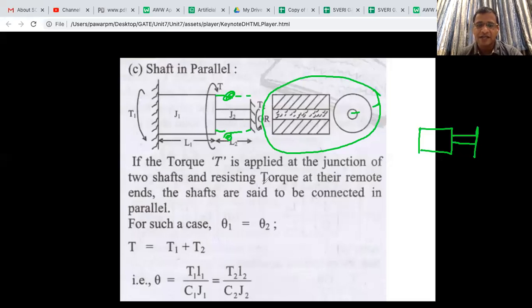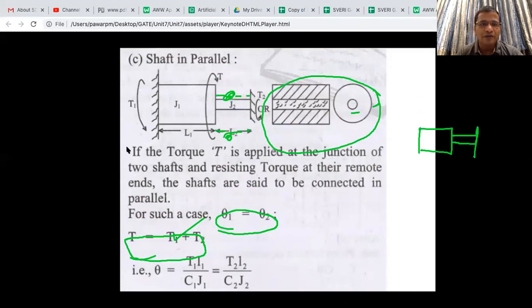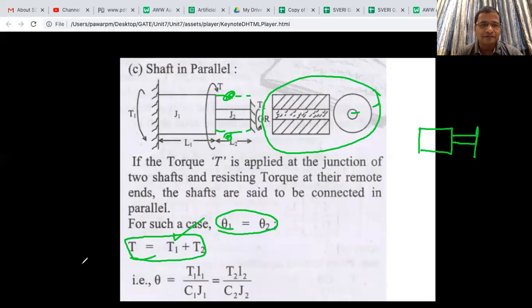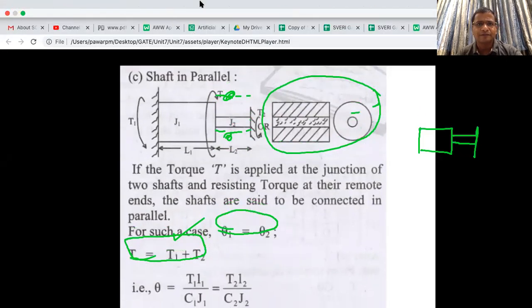That's why both the rotations will be equal, but the addition of the torque will be there. So the torques add up.